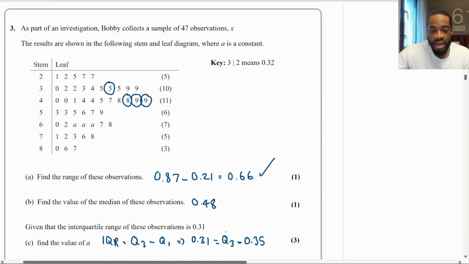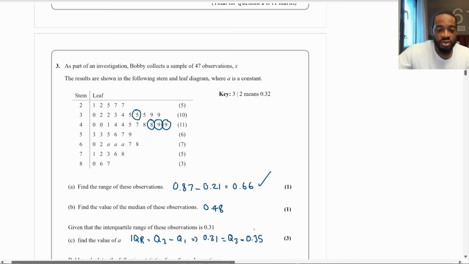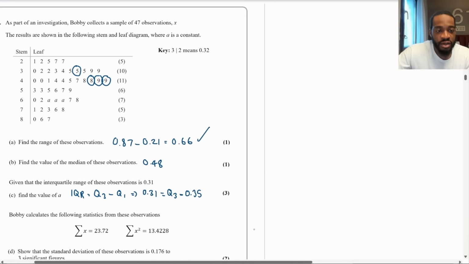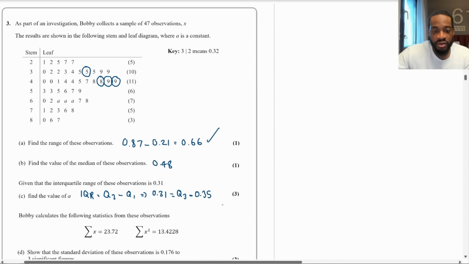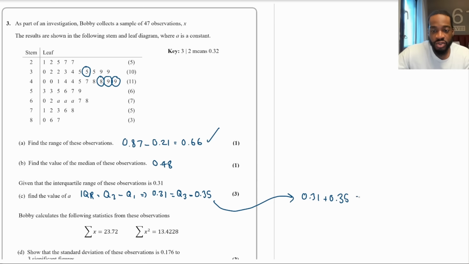Okay? And then from here, we can easily figure out what the upper quartile is. So what I'll do, let me just zoom out a little bit. I'll do it right here. So that means that 0.31 plus 0.35 is equal to Q3. So the upper quartile is equal to 0.66, okay?